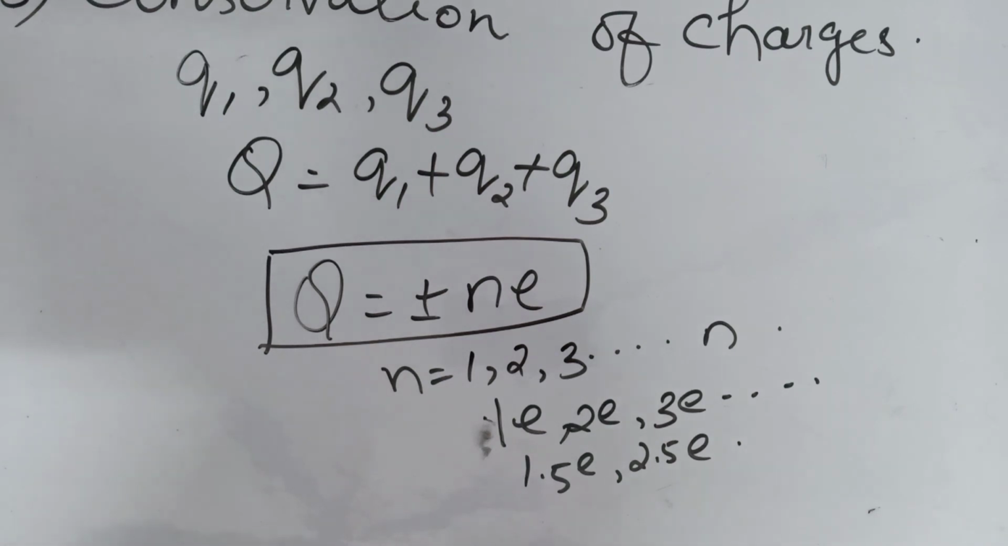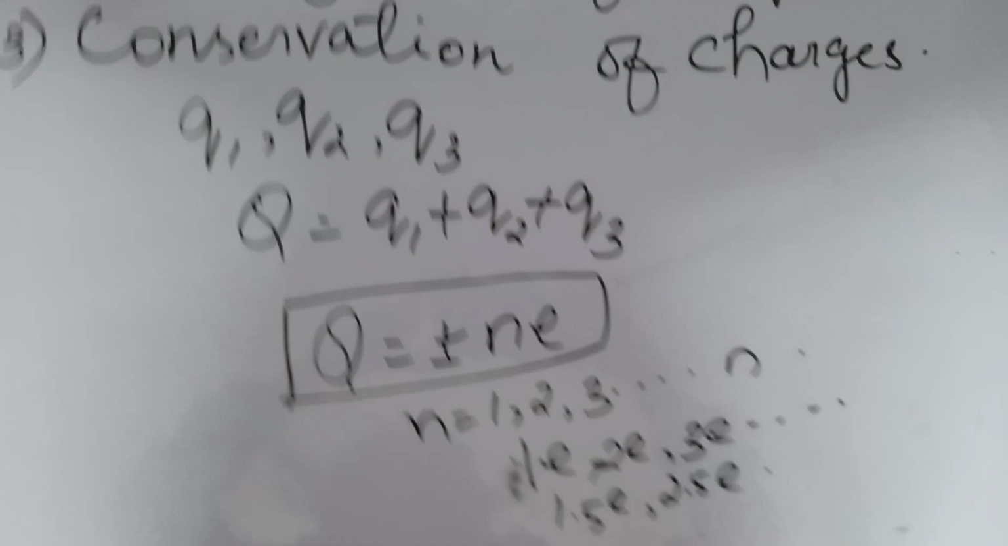What is conservation of charge? For an isolated system, the total charge of a system remains constant. In the case of friction we have seen, suppose we are rubbing two objects, then what happens? One electron will be transferred to the other. But for the total system, the total number of electrons and total number of protons will be the same only. Only the transfer of charges is taking place there. So we can say that for an isolated system, the total charge of a system remains constant. That is conservation of charge.